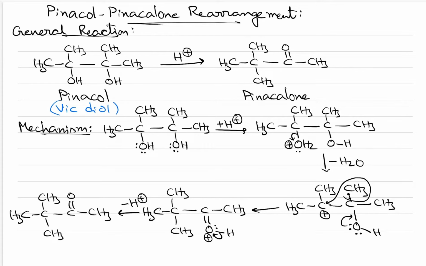But what if an unsymmetrical vicinal diol is given, like this one having deuterium and this one having hydrogen, or this methyl group is present and this ethyl group is present, or four groups are completely different? When an unsymmetrical vicinal diol is given, you have to carefully observe on removal of which OH group the best carbocation can be formed. From that OH group only, we have to protonate and remove it and form the carbocation, and from the adjacent carbon, one of the groups has to migrate onto that carbocation.